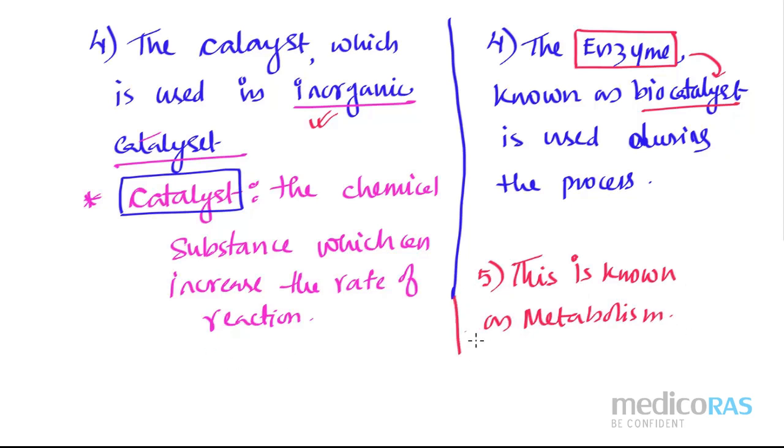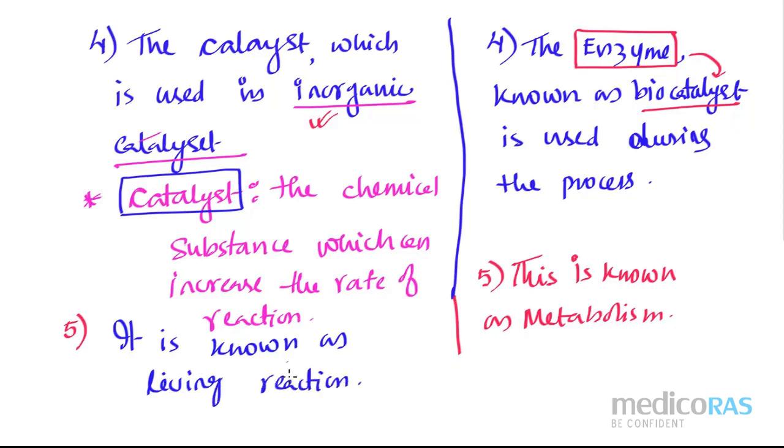But if we consider that biomolecules may or may not be involved, you can't use any biocatalyst, you have to use some inorganic catalyst, then this is not considered as metabolic activity. It is known as, please write down, living reaction.